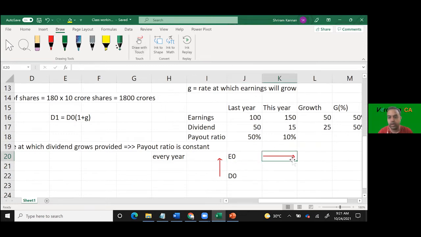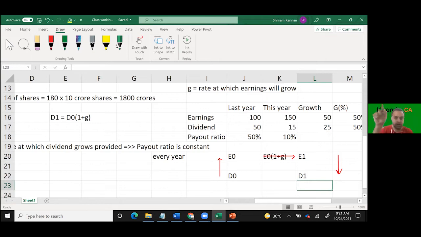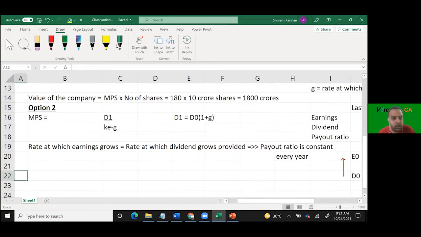You need to calculate E1. Understood what I'm saying? E naught into 1 plus G. Calculate E1. From E1, you have to apply the payout ratio to calculate the D1. That is the route to follow, because G is a term associated with earnings, not with dividend. This D1 has to be used in the formula. Understood? So that is why we carefully say MPS is equivalent to D1 by KE minus G, and stop there.